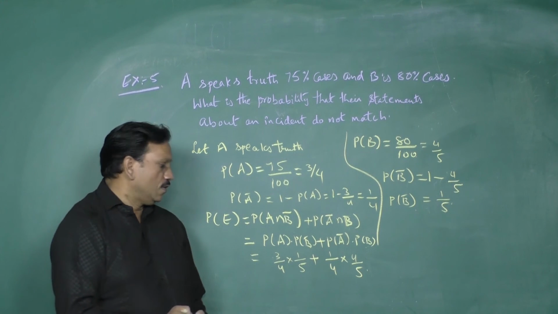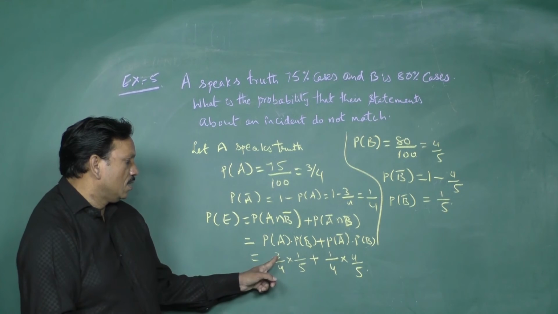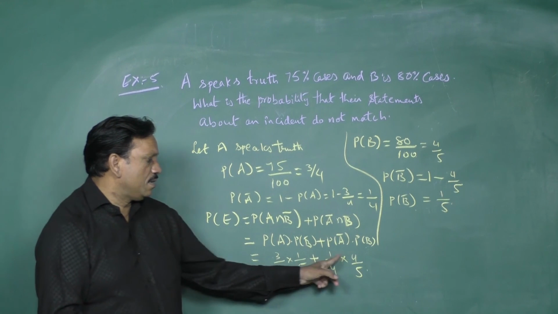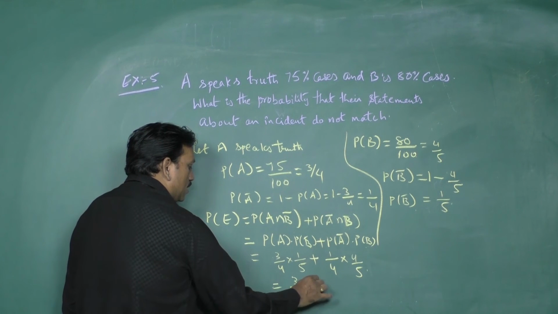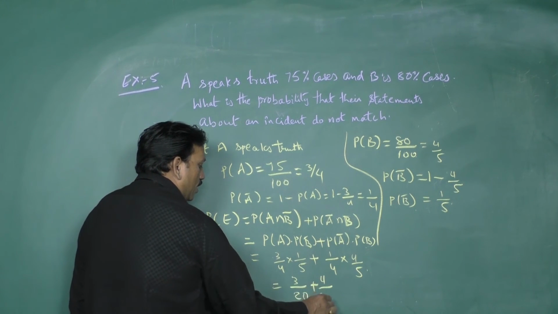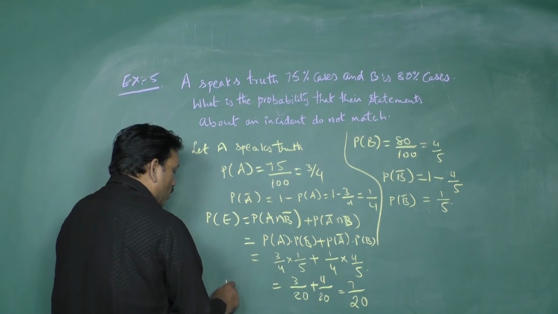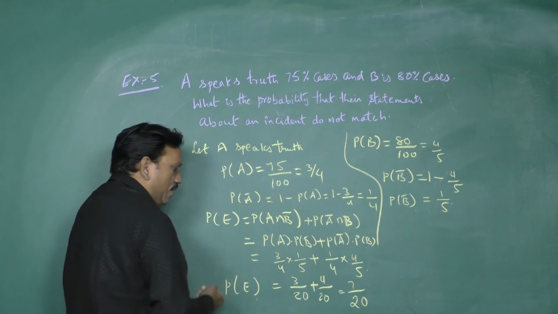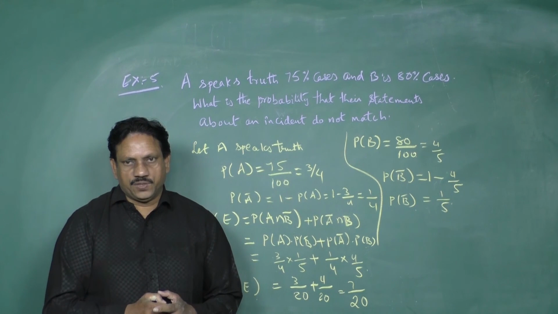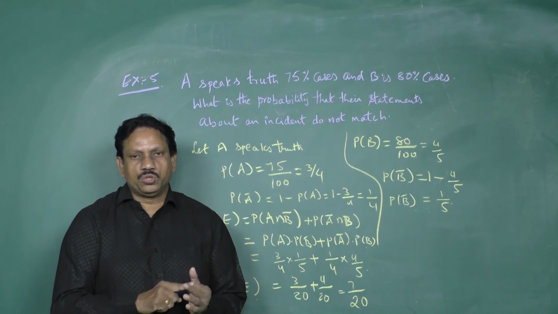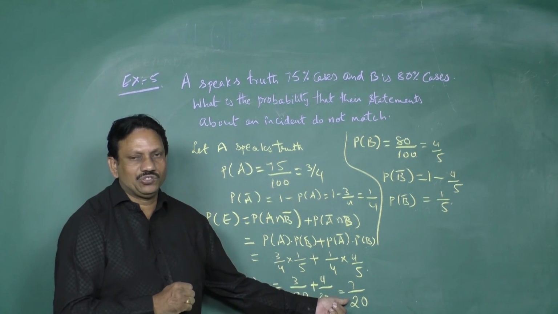Now, if you observe this, 3 ones are 3, so this is 3 by 20 plus 4 by 20. The final answer is 7 by 20. So the probability of the required event E, where they contradict each other, one speaks truth and the other speaks false, is 7 by 20.